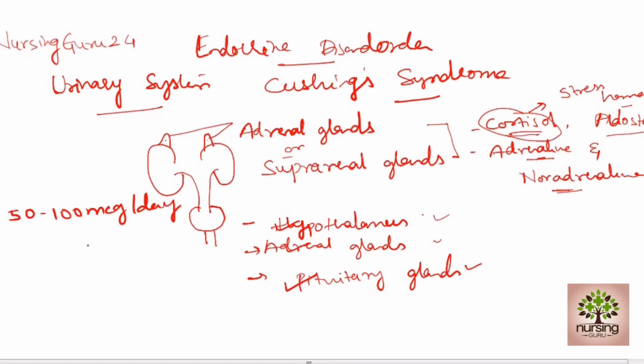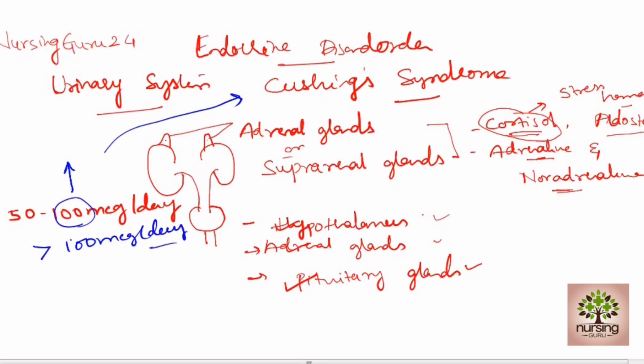There are some causes which lead to an increase or rise in the level of cortisol. If there is a rise in the level of cortisol in the body, then that condition is called Cushing's syndrome. Cushing's syndrome is a disorder where there is an increase in the level of cortisol, more than 100 micrograms per day.